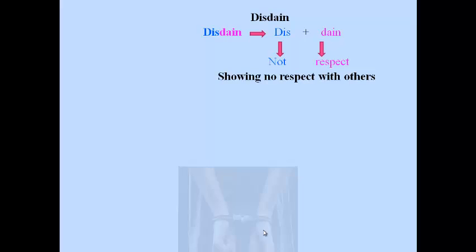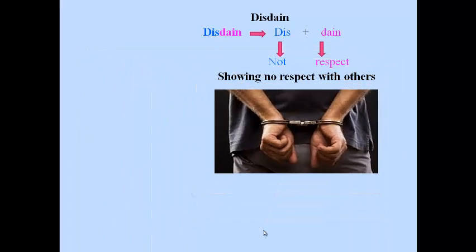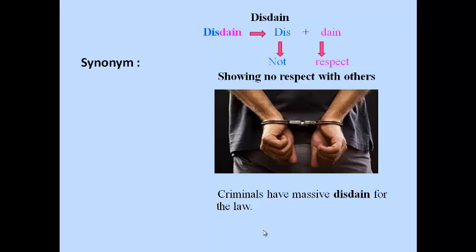Let's see disdain. Dis means not and dain means respect. So disdain means showing no respect for others. We can say criminals have massive disdain for the law. Synonyms of disdain: disparage, denigrate, despise, contempt, and scorn.